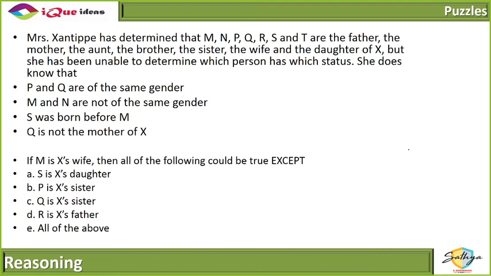It's given that M is X's wife, and it is given that S was born before M. One of the conditions is that S was born before M. And if S was born before M, then S cannot be M and X's daughter. A daughter cannot be born before the parents. So straightforward, option A.